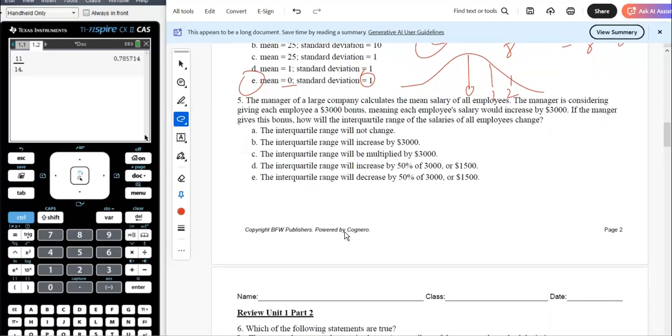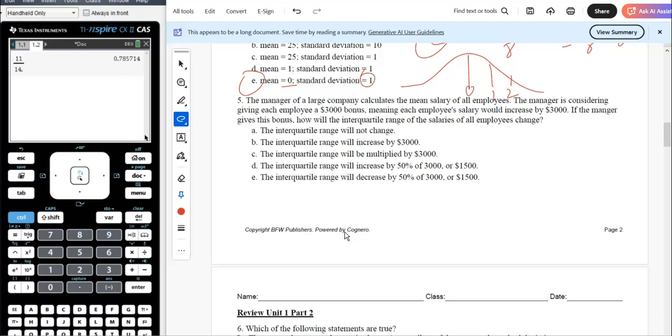A manager of a large company calculates the mean salary of all employees. The manager is considering giving each employee $3,000. So that's adding. How does it affect the mean or standard deviation? How will the interquartile range change? Every value goes up by 3,000.